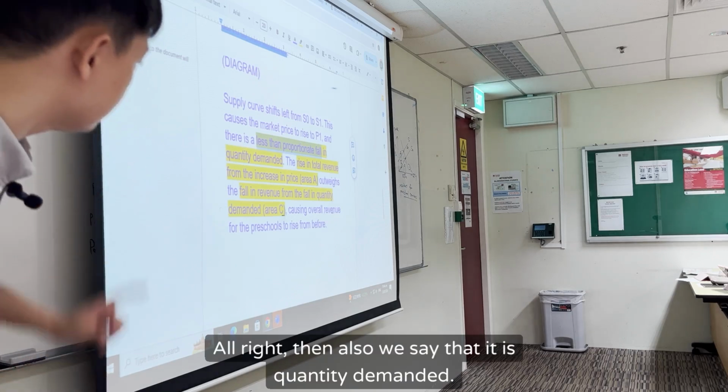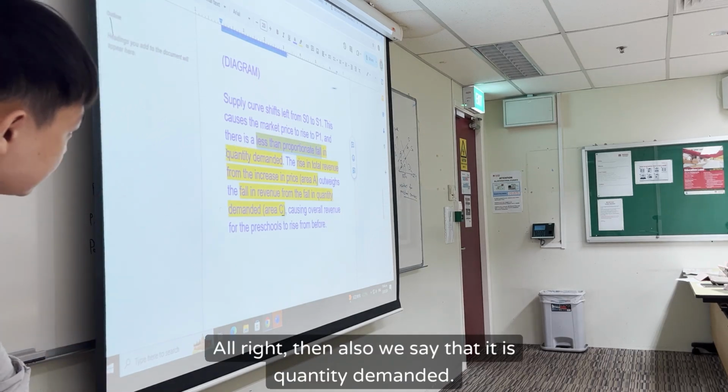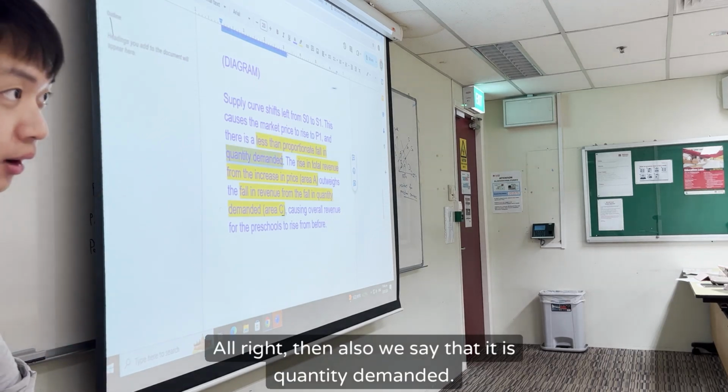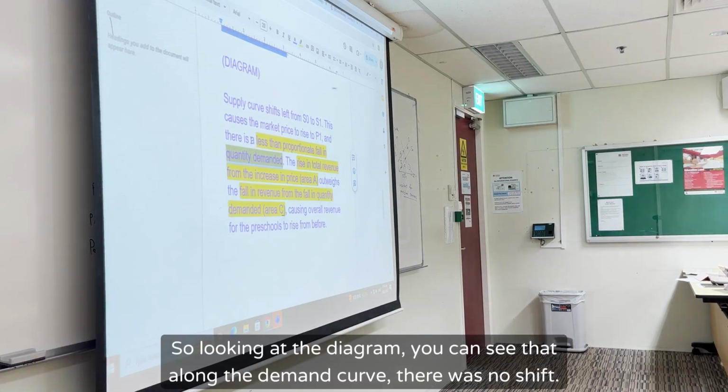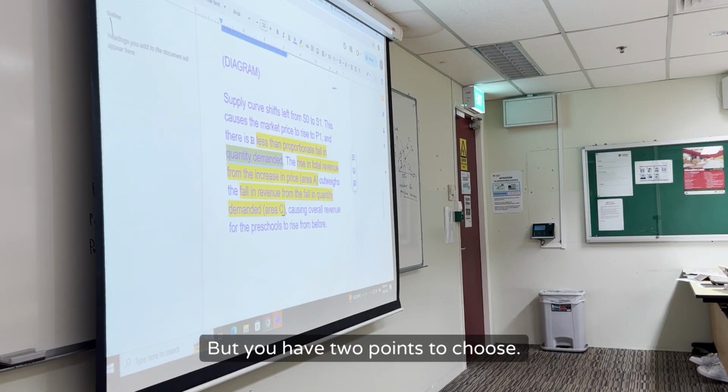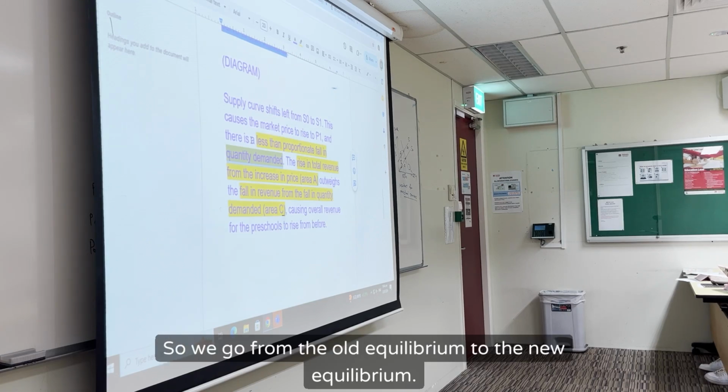Also we say that it is quantity demanded that changes. Looking at the diagram, you can see that along the demand curve, there's no shift, but there are 2 points present. So we go from the old equilibrium to the new equilibrium.